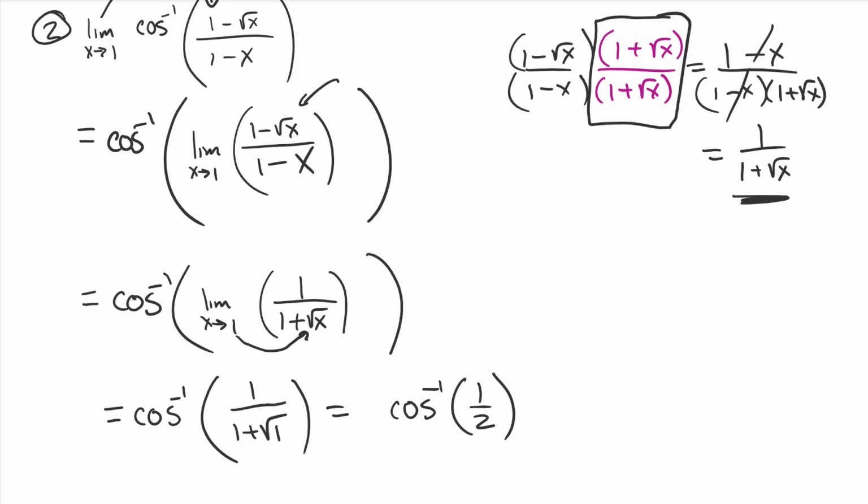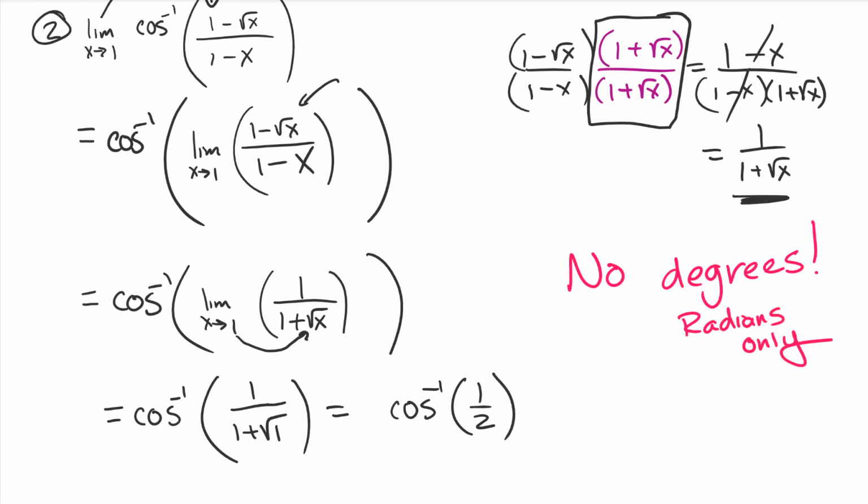Y'all got that on point? Hey, in calculus, don't you dare give me degrees. No degrees. Radians only, unless it's a word problem talking about degrees. I want all your answers in radians. You ever deal with an inverse? Inverses are angles.